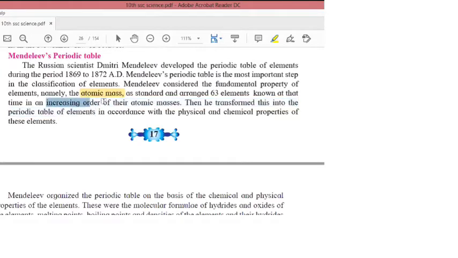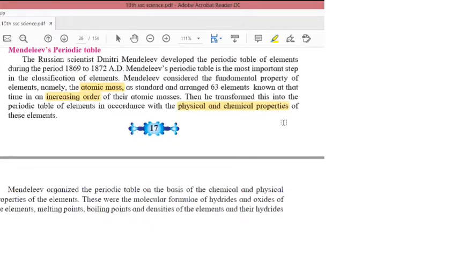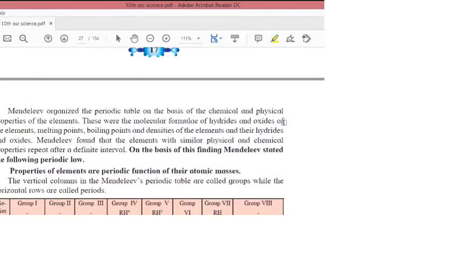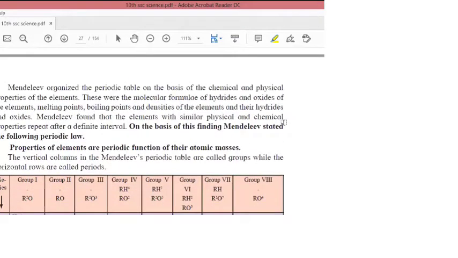So, like other scientists, Mendeleev also arranged the elements in increasing order of their atomic masses. Okay. Then he transformed this into the periodic table of elements in accordance with the physical and chemical properties of these elements. Then, on the basis of their physical and chemical properties, he arranged the elements. Mendeleev organized the periodic table on the basis of the chemical and physical properties of elements.